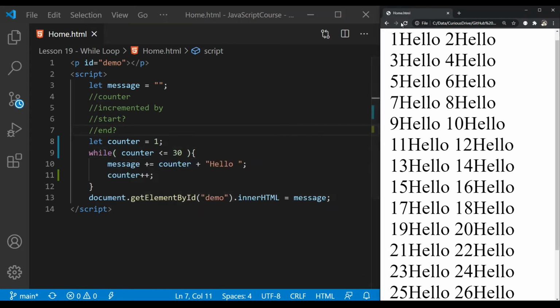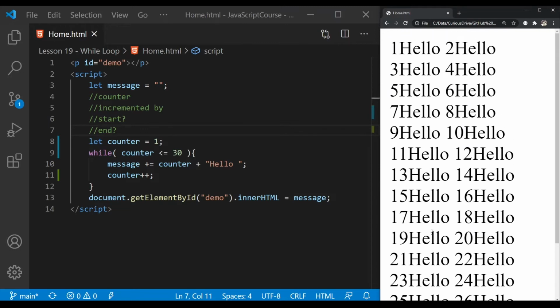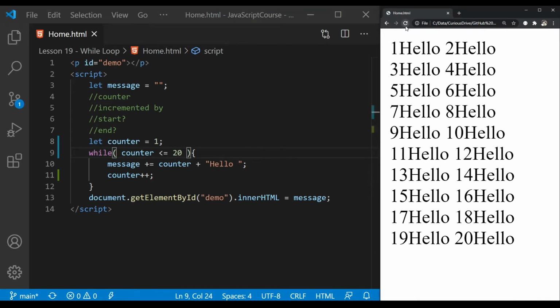And now if I refresh the page, it's gonna do the same thing what it did for loop. It printed hello 30 times. If I change this to 20, it's gonna print hello 20 times. You can also pass Boolean values here. If I pass true here, that means the condition will stay true forever. And that means the loop will go on forever infinite times. And that will crash your browser, so don't do that.